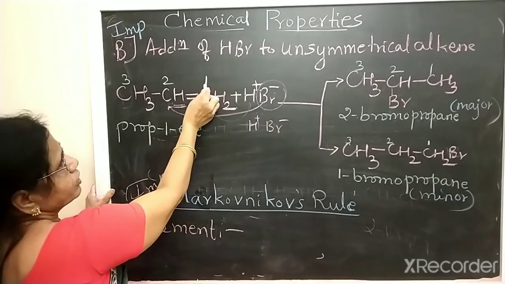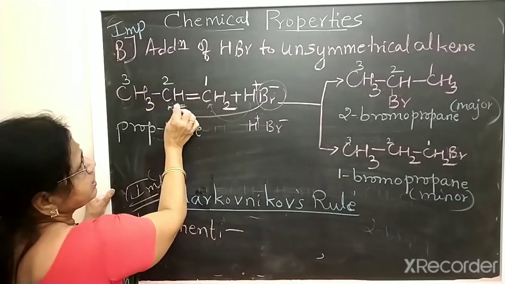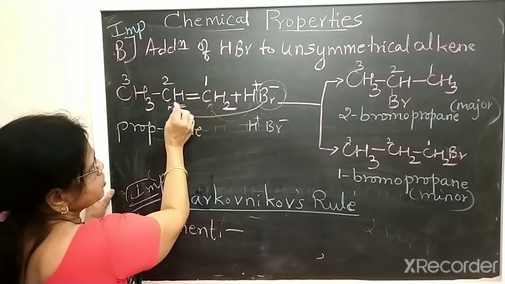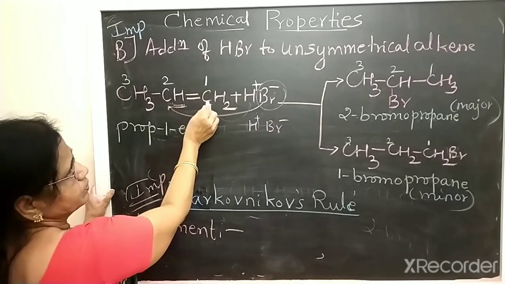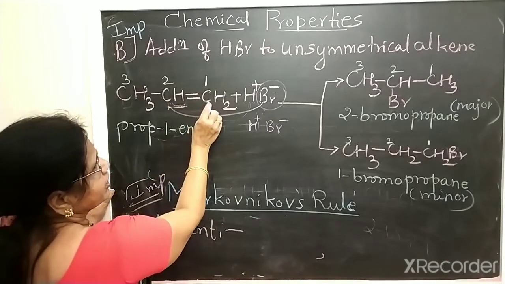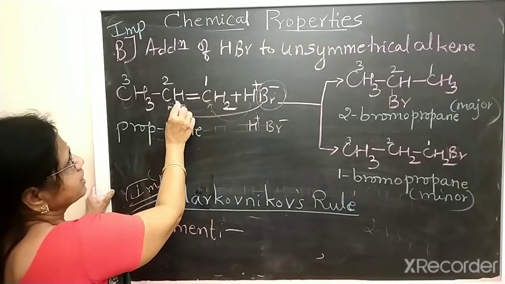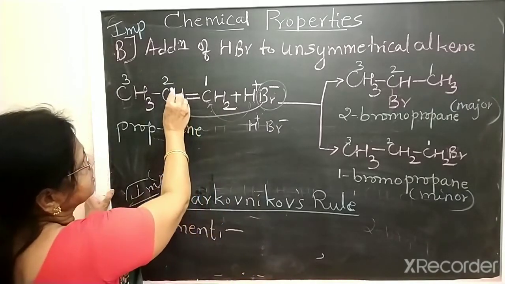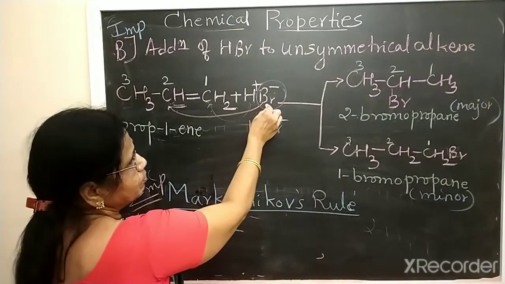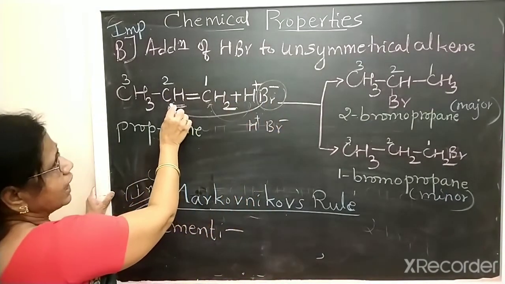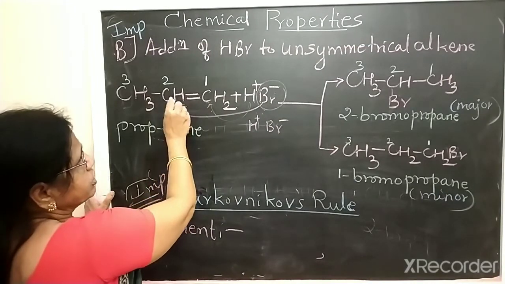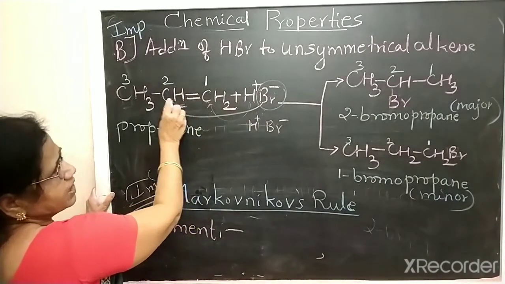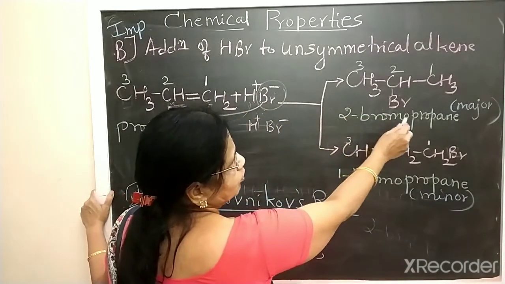If you take here first carbon, second carbon, which carbon contains the least number of hydrogens? Addition takes place between these two. The first carbon contains 2 hydrogens, the second carbon contains one hydrogen. So the second carbon contains the least hydrogens. So the negative part of the adding molecule goes to that carbon which contains the least number of hydrogens. So this Br goes to the second carbon. Therefore we get 2-bromopropane.